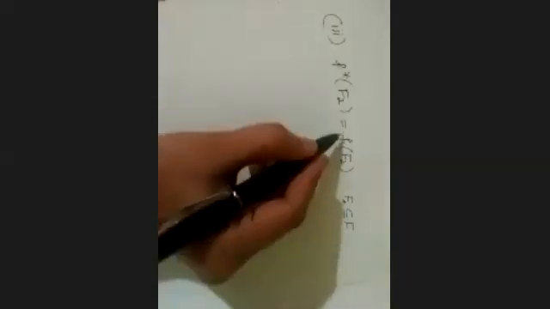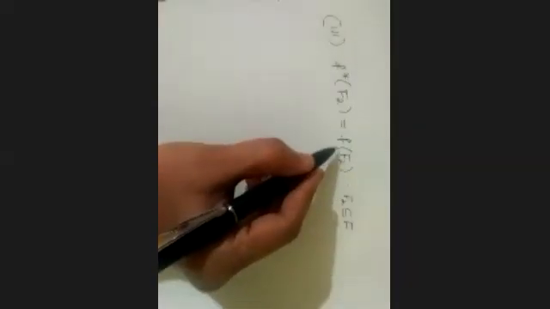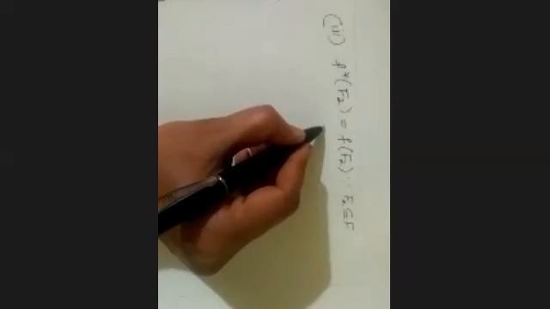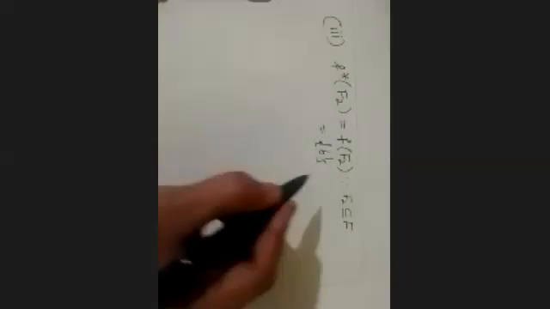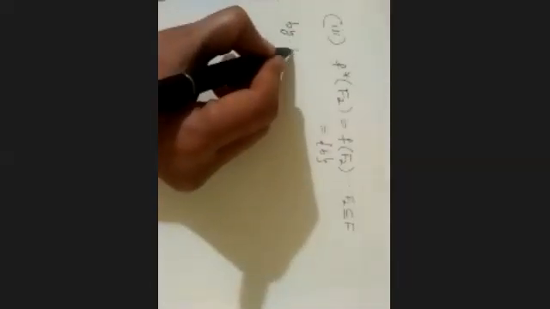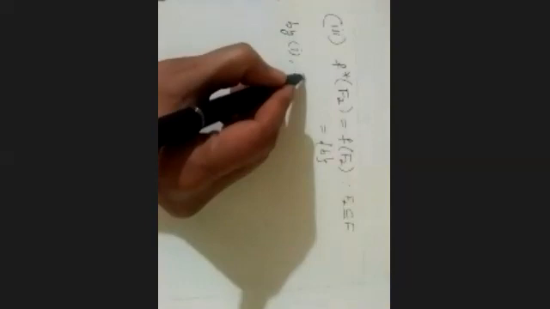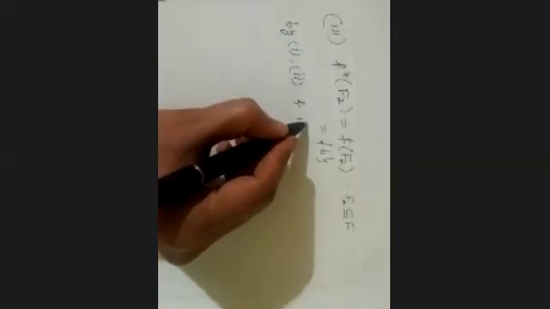Why? Because F2 is coming from F, and on F, F star becomes F only, right? And what is F of F2? F of F2 is nothing but singleton B. So therefore, what have we proved? We'll call them 1, 2, and 3.